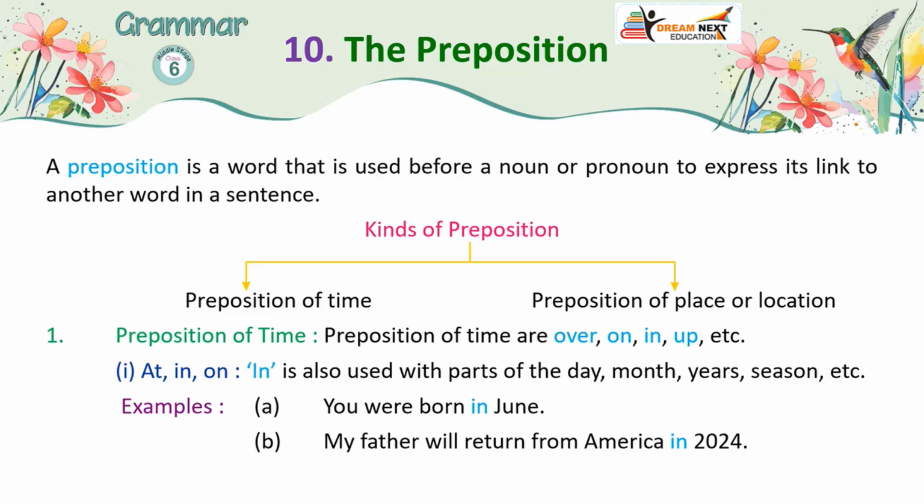1. At, on, in. In is also used with parts of the day, month, years, season, etc. Examples: A. You were born in June. B. My father will return from America in 2024.